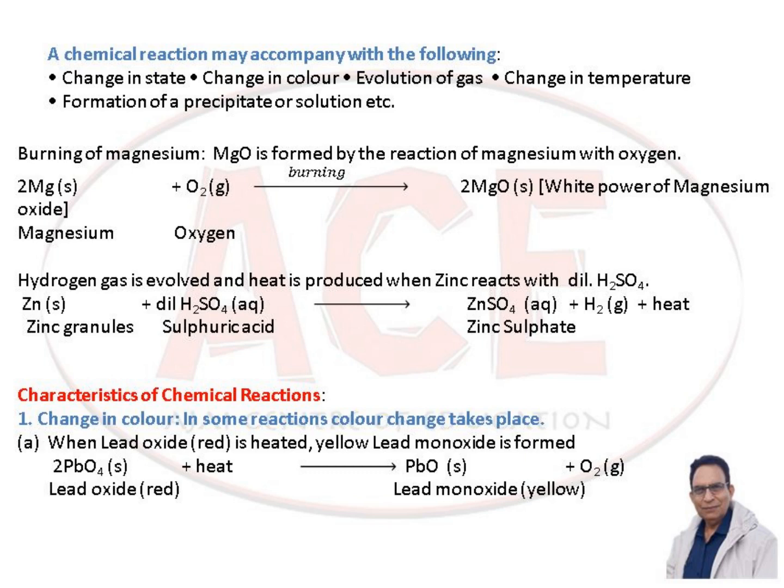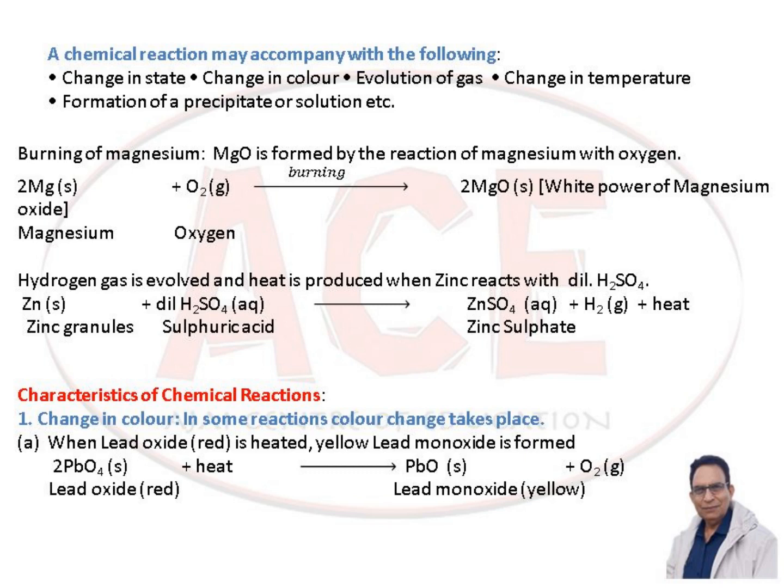Now the second one: hydrogen gas is evolved and heat is produced when zinc reacts with dilute sulfuric acid. Zinc, which is grayish in color, reacting with dilute sulfuric acid, gives aqueous zinc sulfate along with release of hydrogen gas and production of heat.